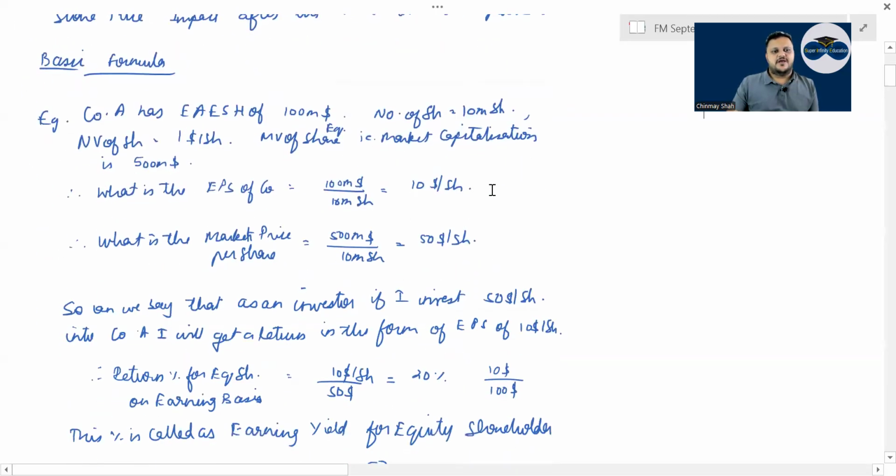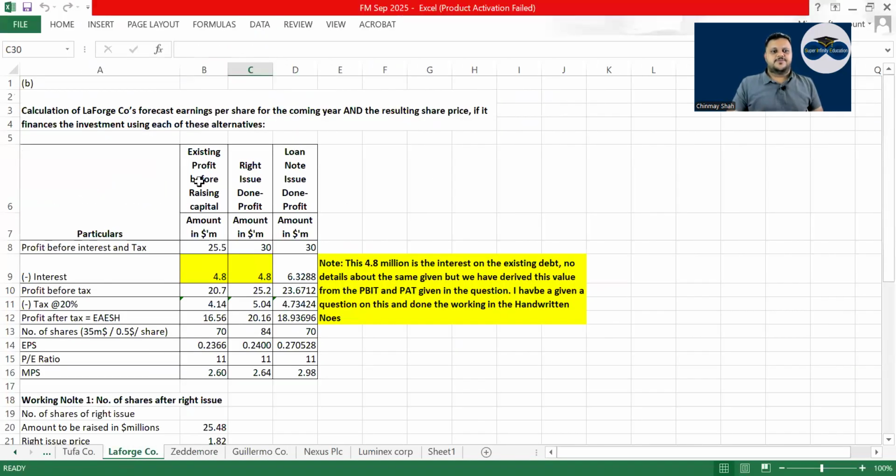Look, what is the basic formula? EPS of company before the rights issue, after the rights issue, before the debt issue and after. So here you have to do what? Have a look here in Lafor company. Existing profit you have to tell. Then after rights issue or loan note issue there will be profits that have to be calculated. Correct? So you can have a look.